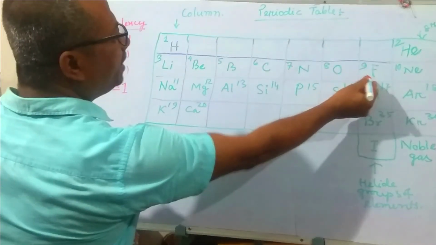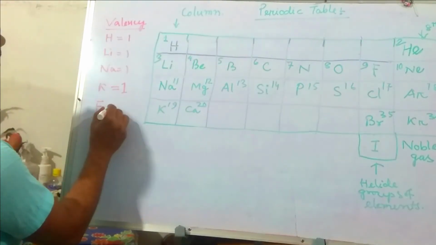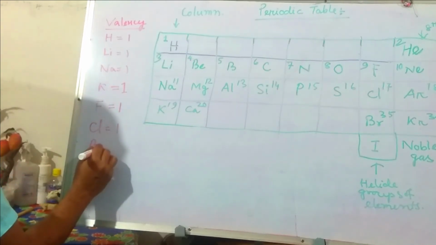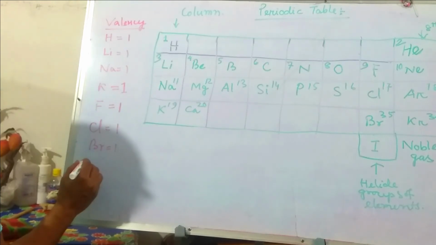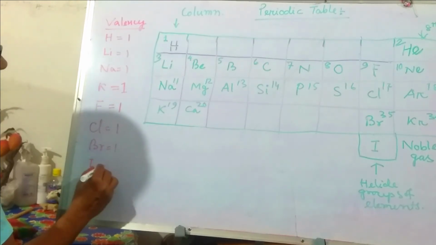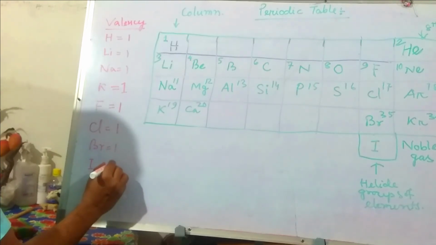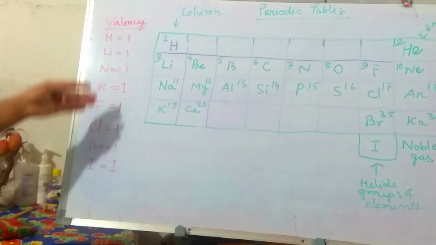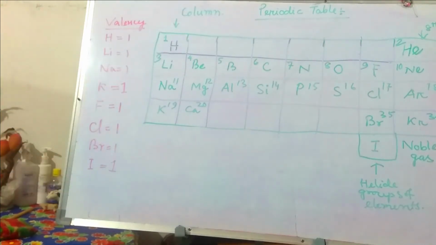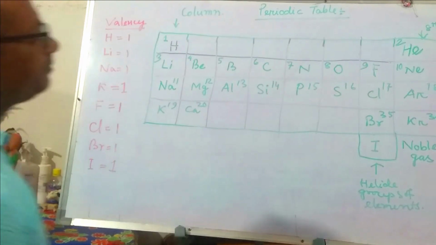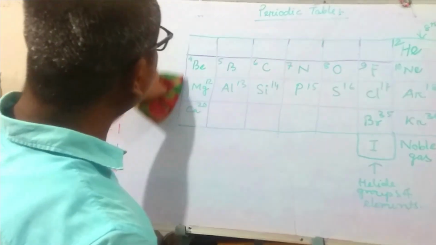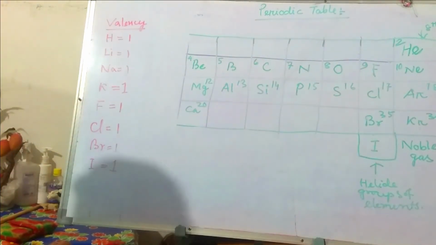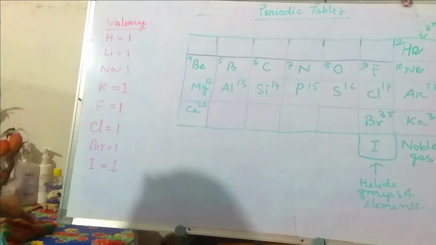Similarly, fluorine has valency 1, chlorine has valency 1, bromine has valency 1, then iodine has valency 1. These are the valency 1 containing elements. Remember them. Now, why is it 1? How can it be determined? In the next class I will discuss.